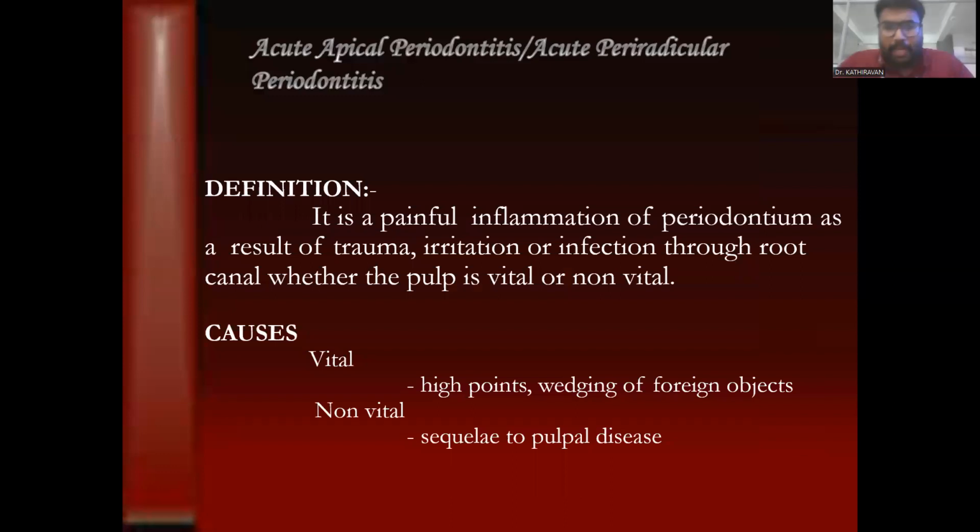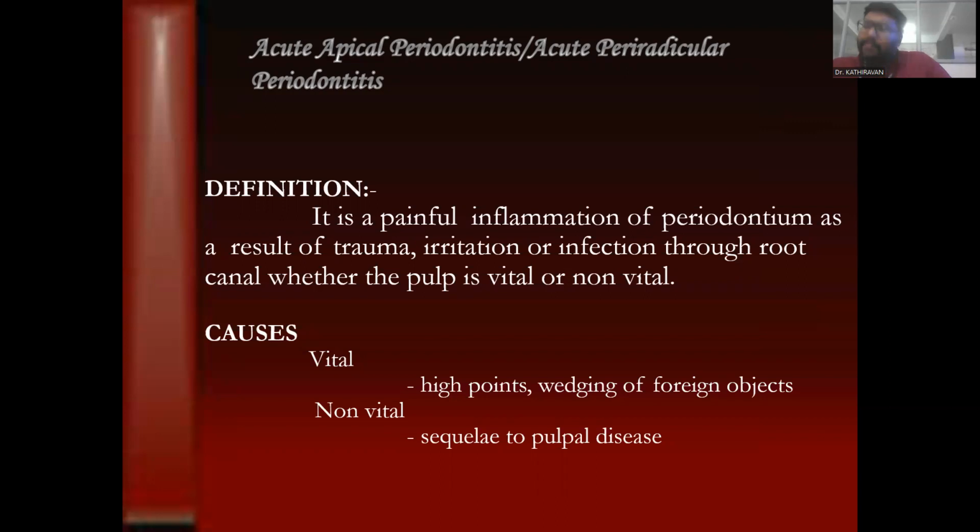Now, what is acute apical periodontitis? That is simple. When a patient has a problem in the periodontal area, that is, the periodontium gets inflamed, it is periodontitis, as there is an inflammation taking place. Acute apical periodontitis is a painful inflammation of the periodontium as a result of trauma, irritation, or infection through the root canal, whether the pulp is vital or non-vital. In this condition, the tooth might be vital or non-vital.